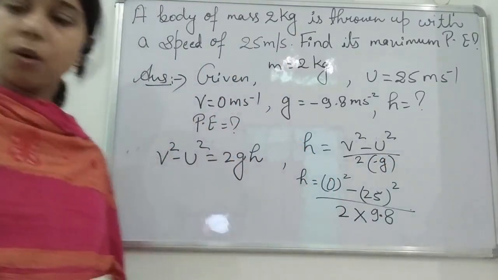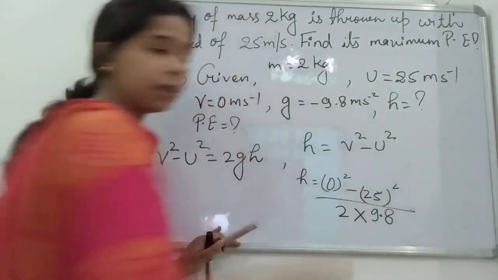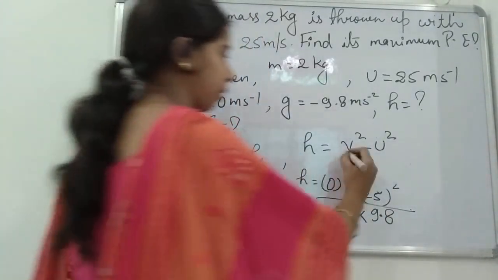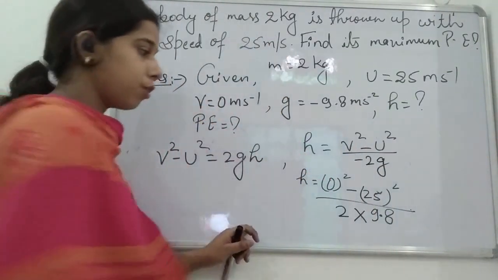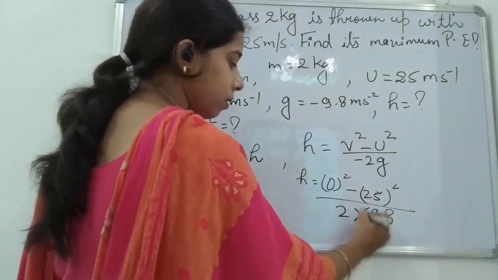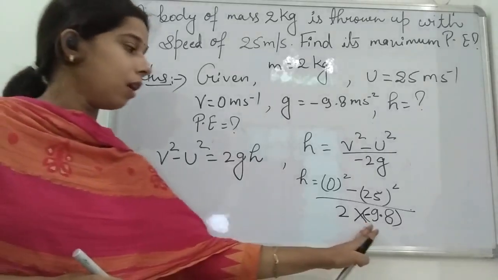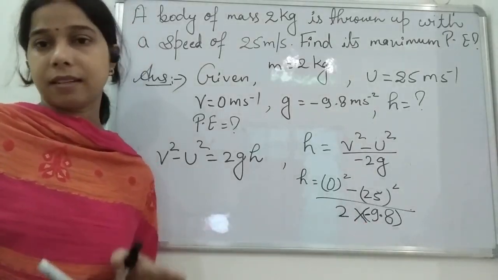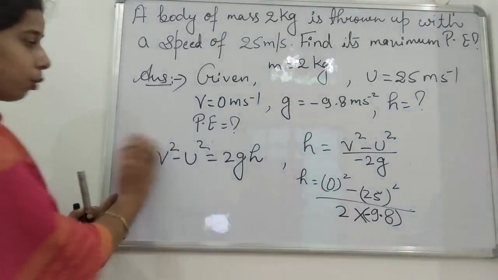Both are the same. So instead of writing 2 minus g, we can simply write minus 2g, which shows that negative acceleration or deceleration is going on. So by this, students, you will find the value of the height.